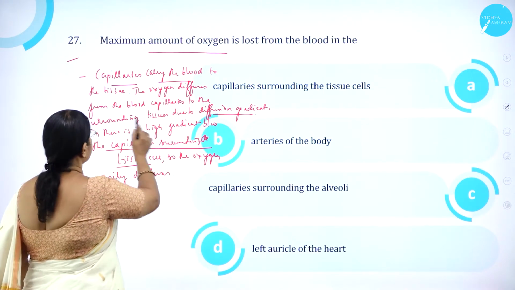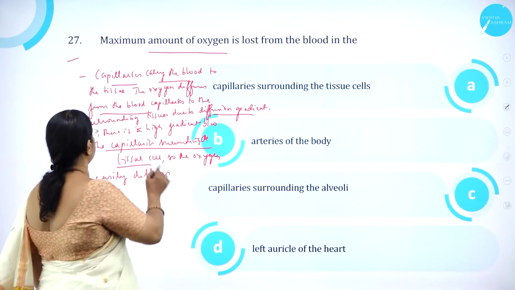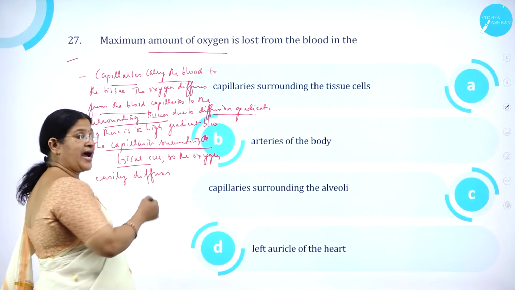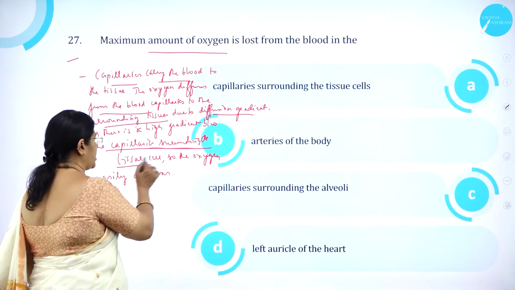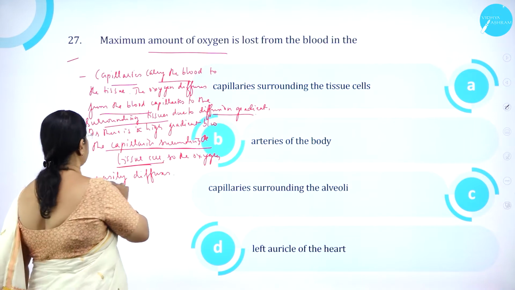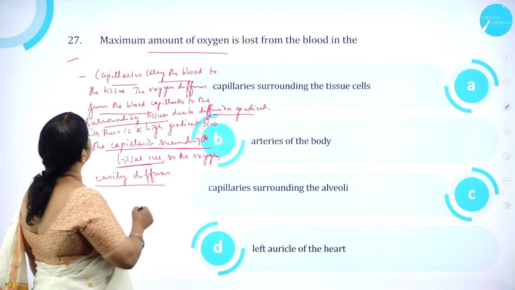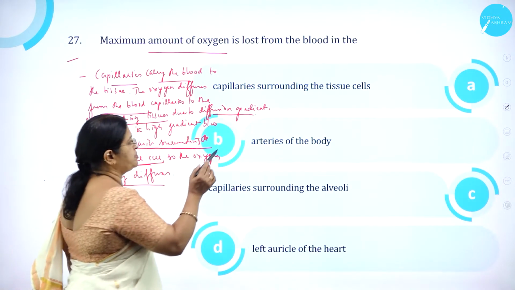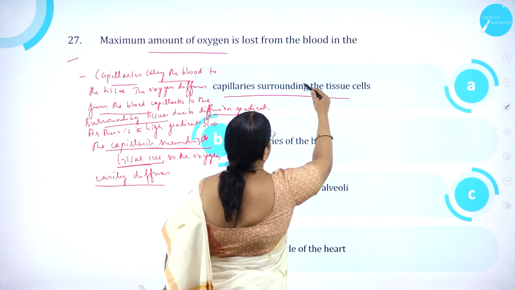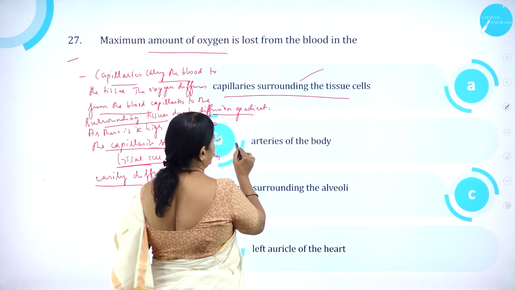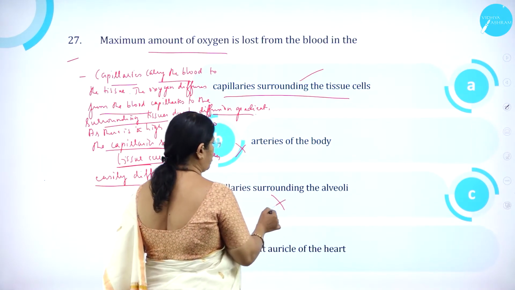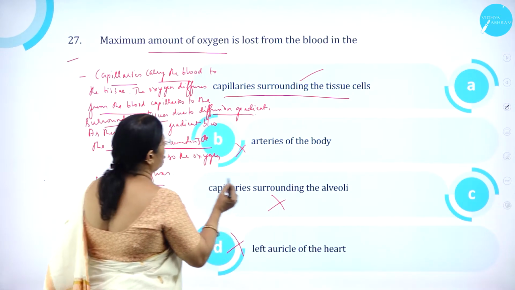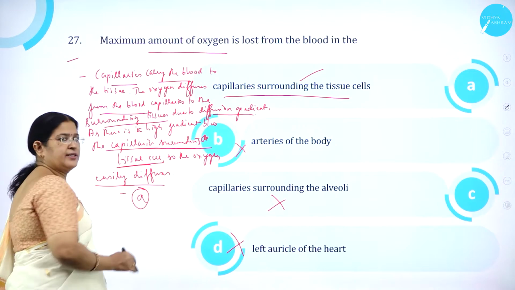oxygen. The oxygen diffuses from the blood capillaries to the surrounding tissues due to diffusion gradient. As there is a high gradient between the capillaries surrounding the tissue cells, the oxygen easily diffuses. So maximum amount of oxygen is lost from the blood in option A, capillaries surrounding the tissue cells, which is correct. So option B, arteries of the body, is wrong. Capillaries surrounding the alveoli is wrong. Option D, left auricle of the heart, is wrong. So option A is correct.